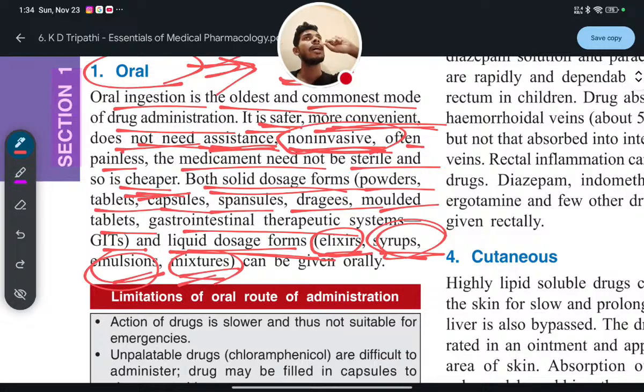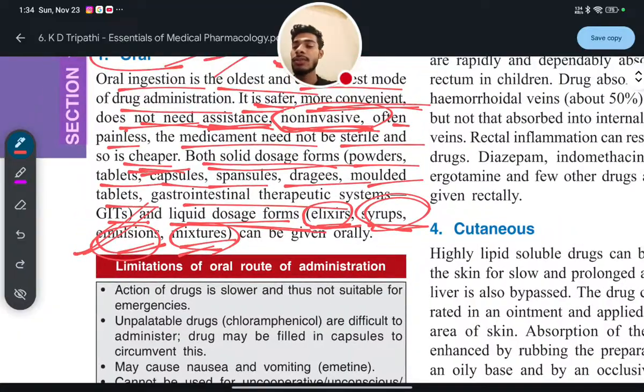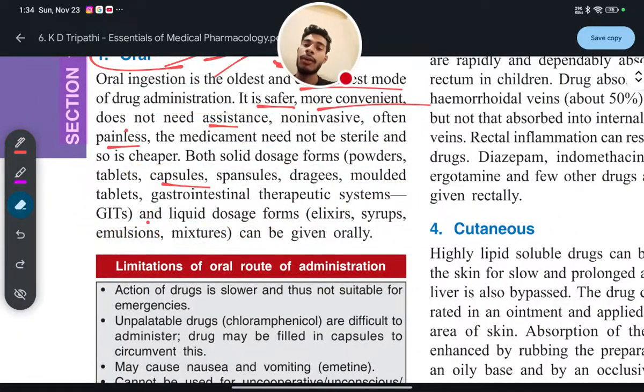Emulsion means a liquid form in which one will be the dispersed part and another will be the dispersion medium. So the quantity of one liquid will be small and the quantity of the other liquid will be more. Emulsion you already know very well if you are studying in the pharmaceutical field. Okay, and mixtures. These are all the dosage forms you can take through the oral route.